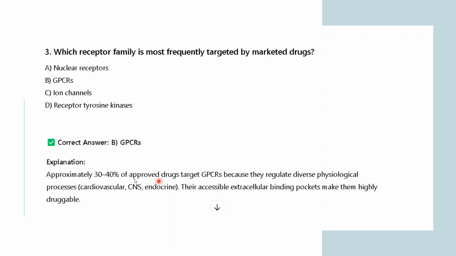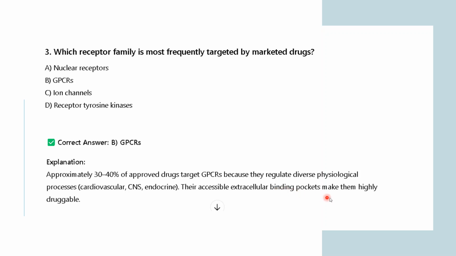Approximately 30 to 40% of approved drugs actually target GPCRs because they regulate diverse physiological processes like cardiovascular, CNS, endocrine. So these GPCRs are responsible for various physiological processes happening in your body. That is why they particularly target this GPCR. They are accessible.